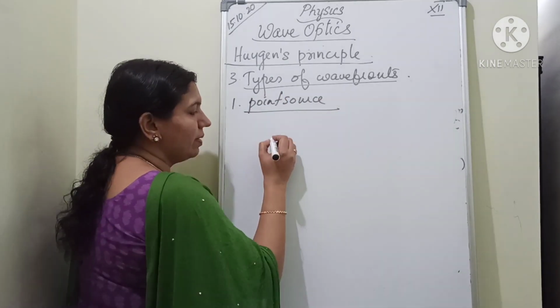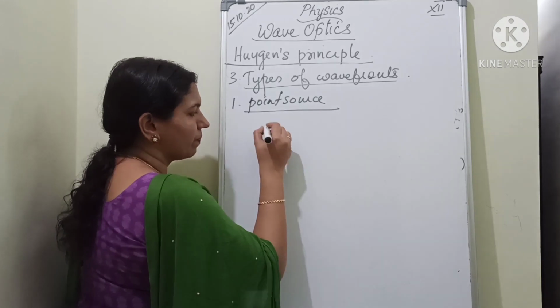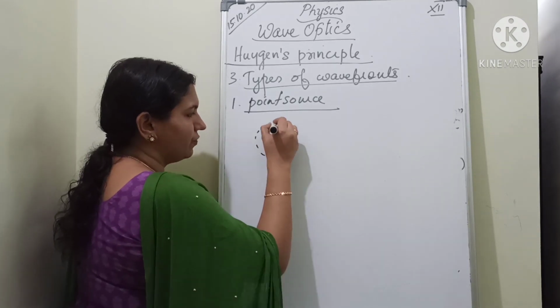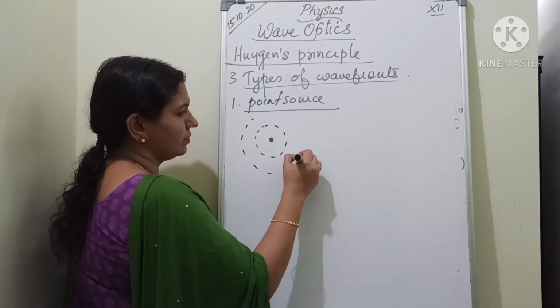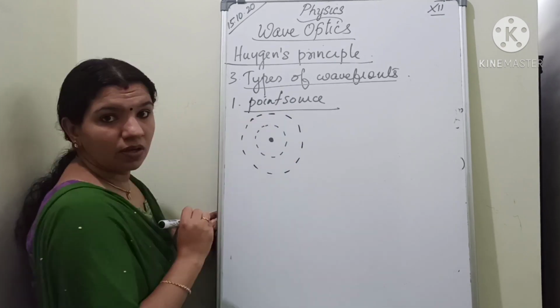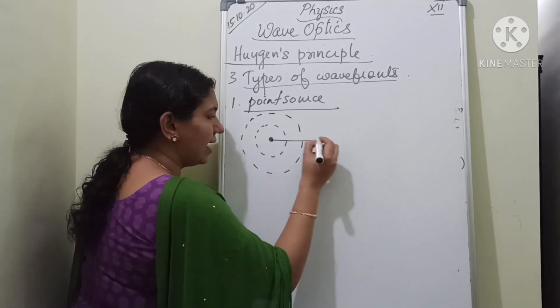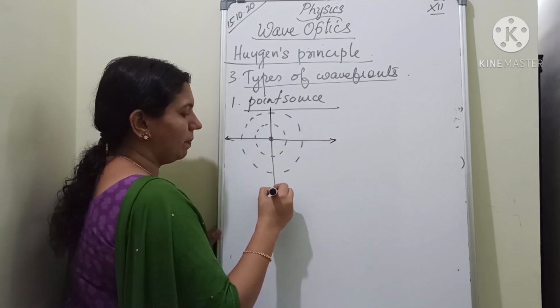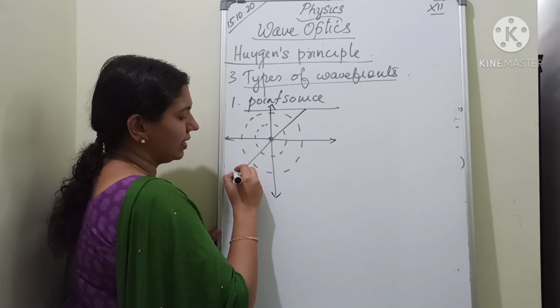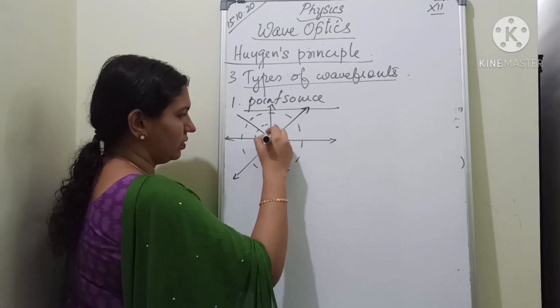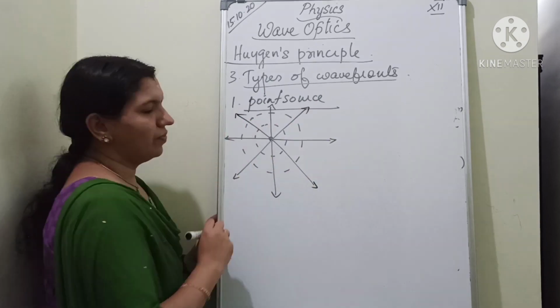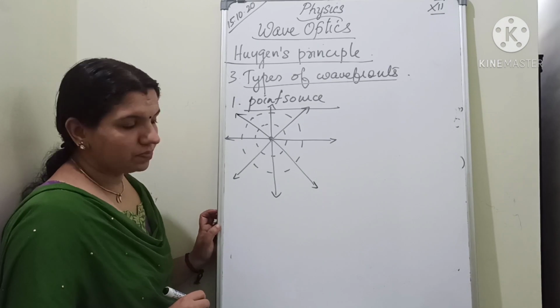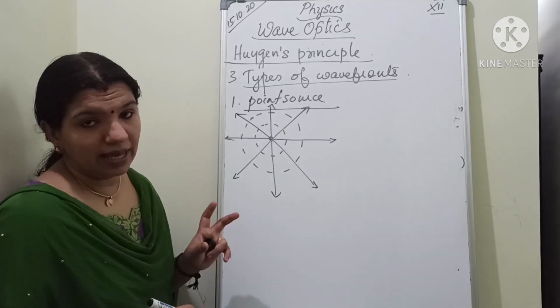Okay, if it is a point source like this, the wavefront will be spherical. Clear? Now this is the direction of the light ray, which is perpendicular to the wavefront. Clear? So this is the first type.